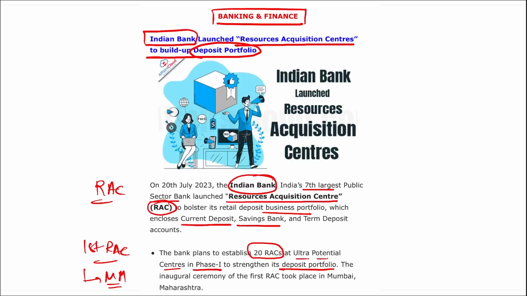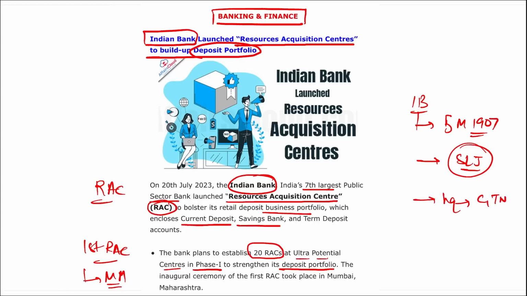The transformation roadmap of Indian Bank focuses on state of the art technology, pioneering and customized products, and delivering delightful customer experiences through various relationship banking. If we talk about Indian Bank, it was incorporated on 5th of March in 1907. Right? Shanti Lal Jain is the current managing director and CEO, and the headquarters is in Chennai, Tamil Nadu.